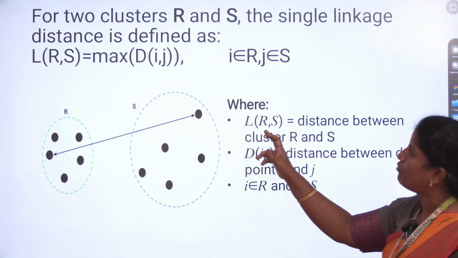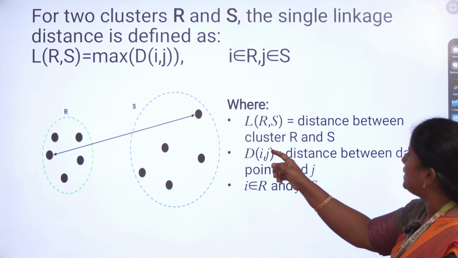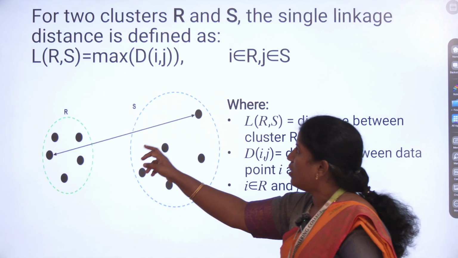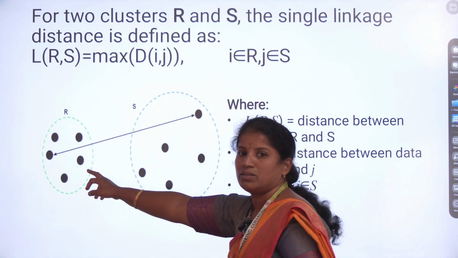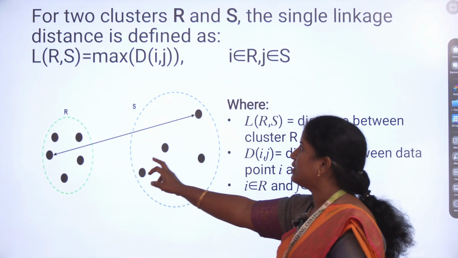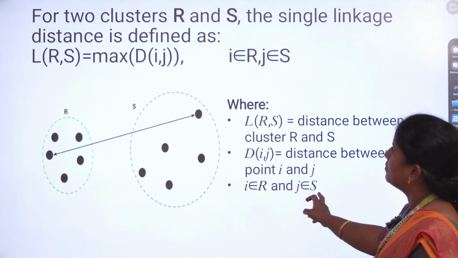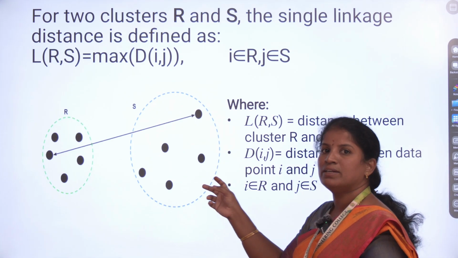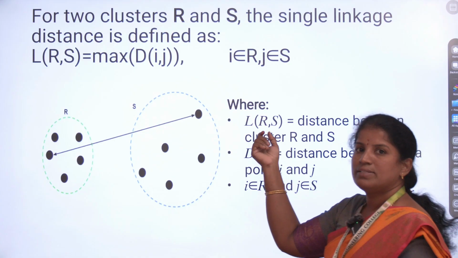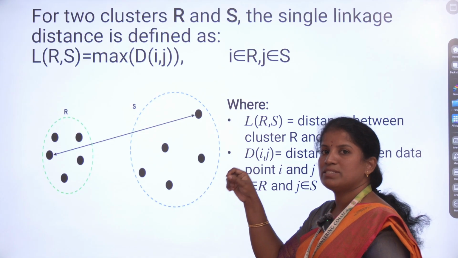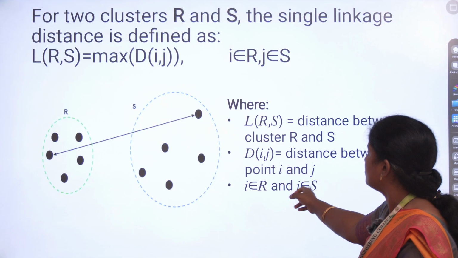Similarly, for two clusters R and S, complete linkage is defined as the maximum of d(i,j). Here it is the largest distance between these two clusters. Once we find which linkage is applicable for the data, we have to choose this or single linkage. We have to find whether the data is spherical and then analyze the patterns.